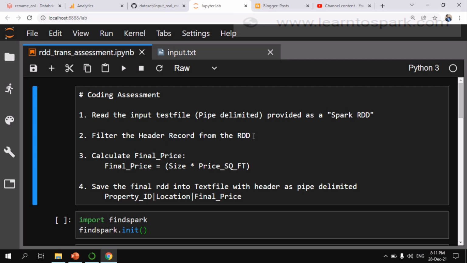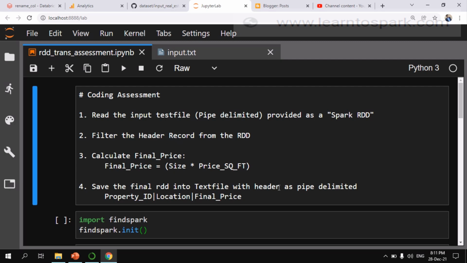to use only RDD and we should not use any dataset or data frame. First read the text file as an RDD, remove the header record, and calculate the final price. They have given a formula: size into price per square feet. Finally, the final RDD has to be saved as a text file with header.